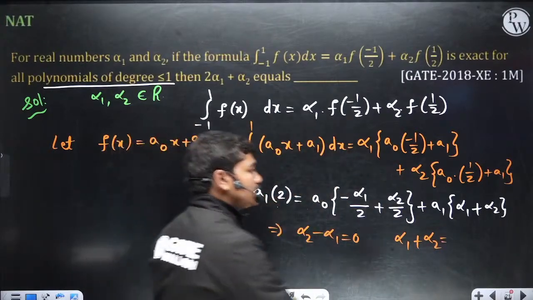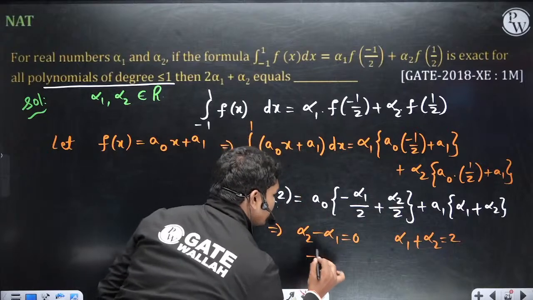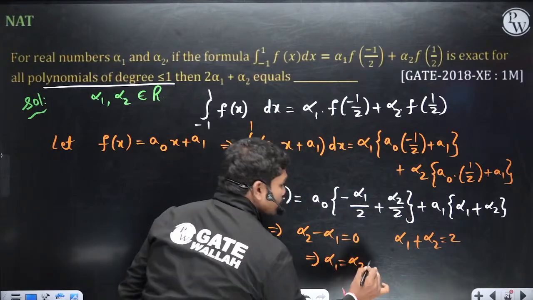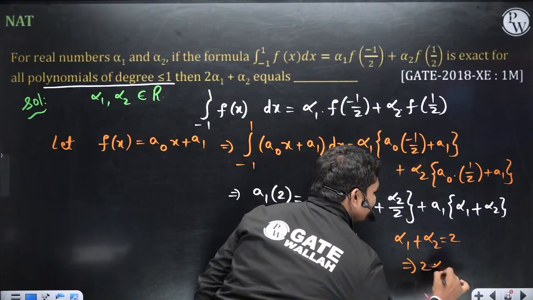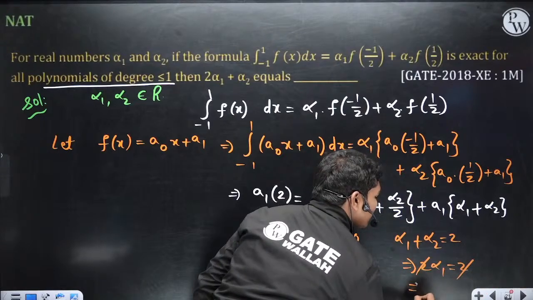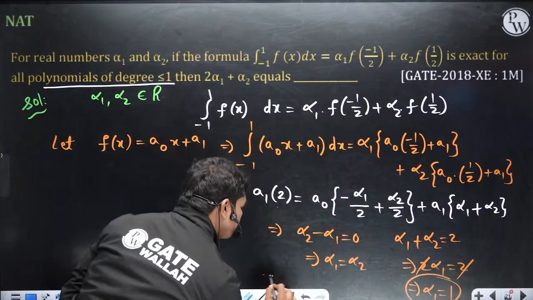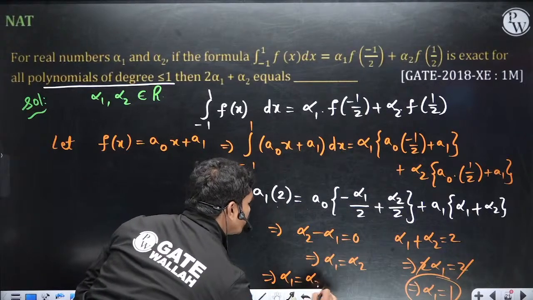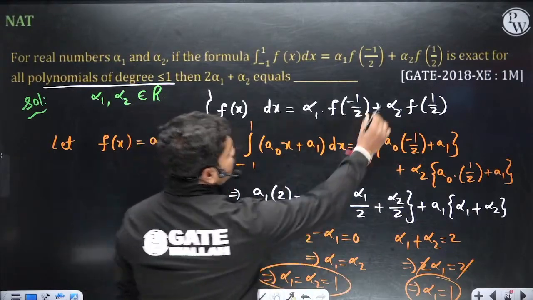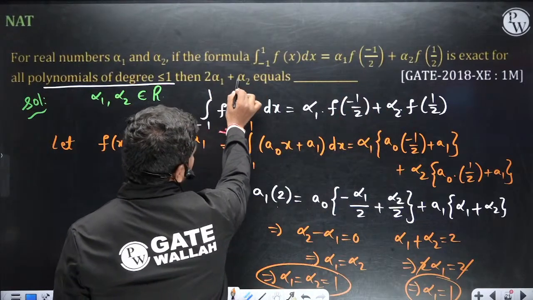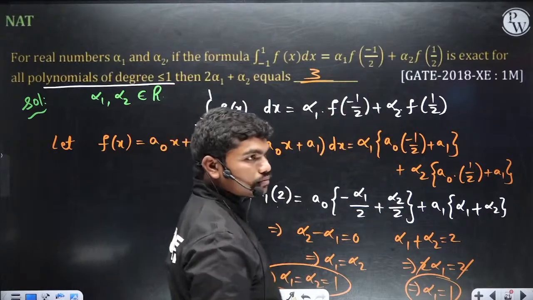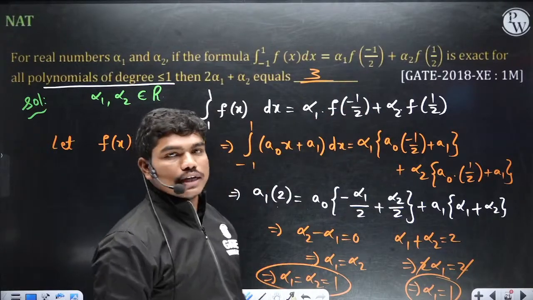Okay, because this is 2. So now this implies alpha 1 is equal to alpha 2. If you substitute here, 2 alpha 1 is equal to 2, so the value of alpha 1 is 1. Okay, so if alpha 1 is equal to 1, alpha 2 is also 1. Clear? So for both equations, 2 into 1 plus 1, the answer is 3. Okay, 5 is actually the wrong answer.